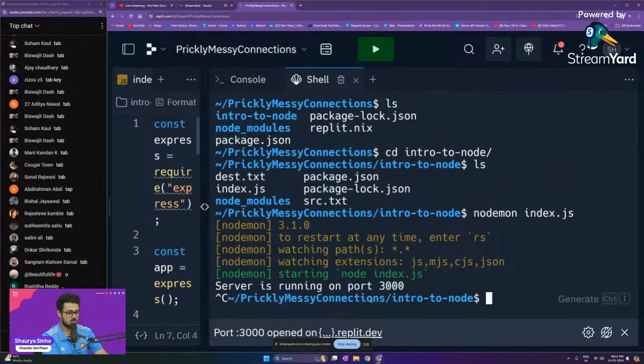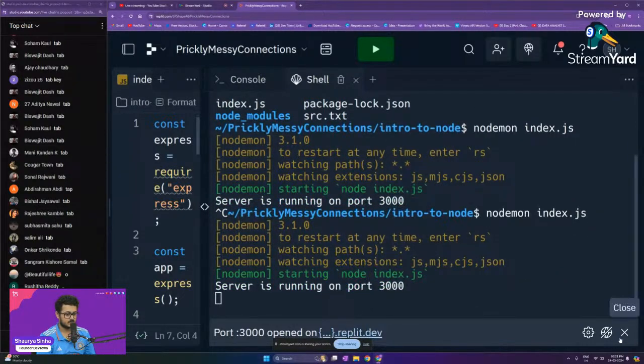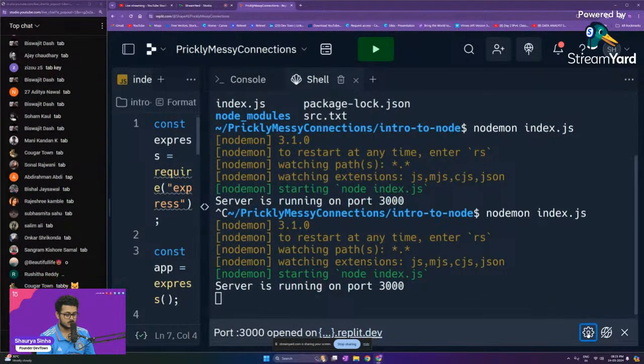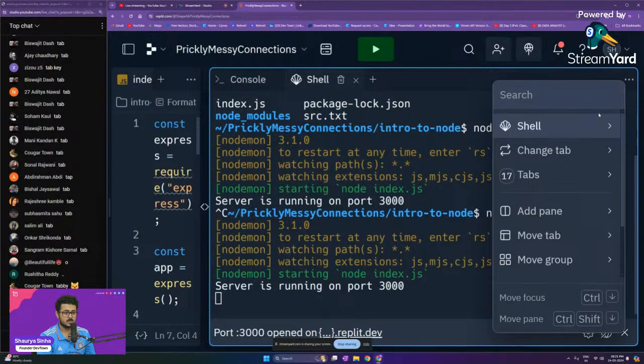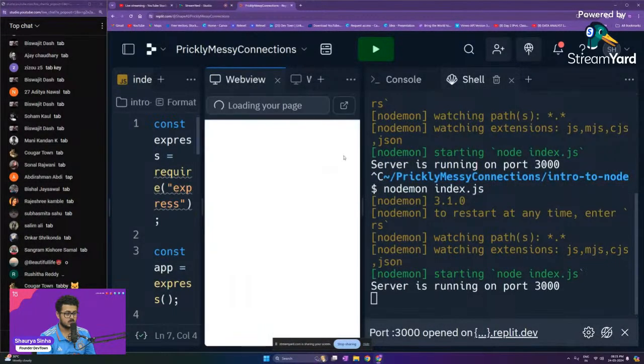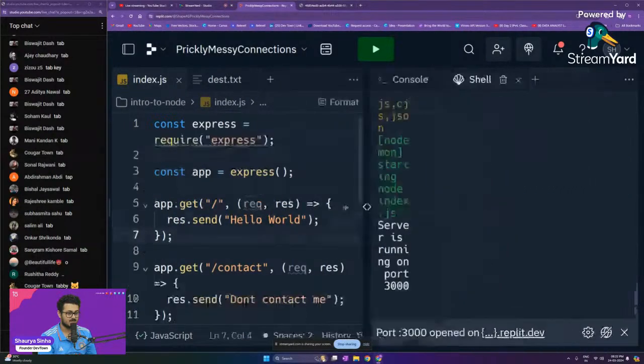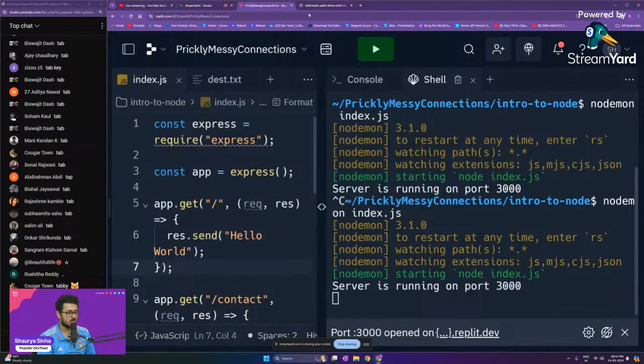Control C, restart it. Let me see where I can get that. Tabs, web view, show web content, open in a new tab. This is a little bit messy for me as well. Okay, now it is proper. We have got our nodemon up and running.